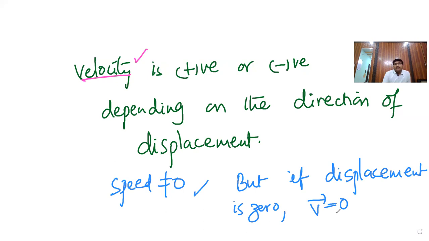Observe carefully. Velocity is positive or sometimes negative, depending upon the direction of the displacement. But if displacement itself is zero, then velocity becomes zero. Speed cannot be zero, because distance traveled will always be there. Maybe there is no displacement, but distance will be there.